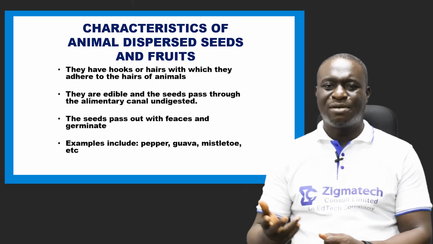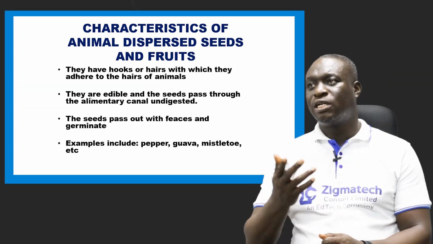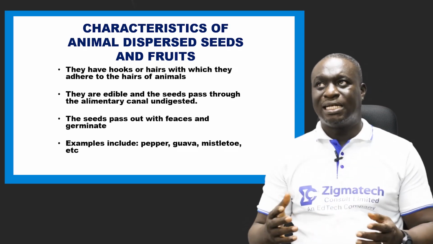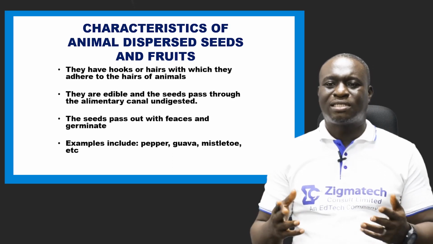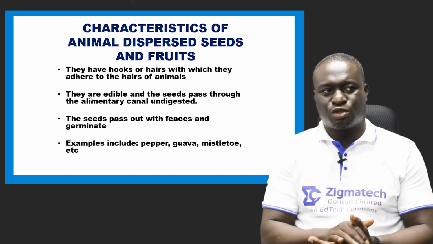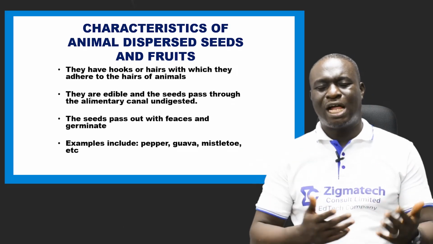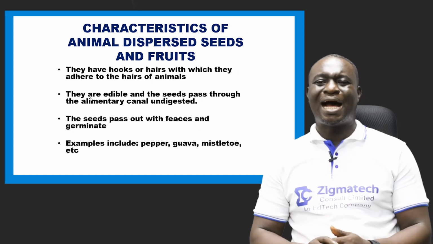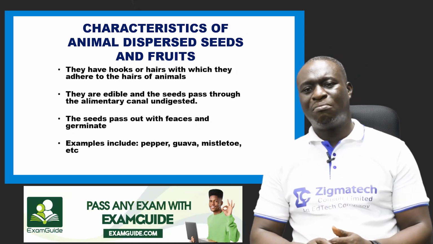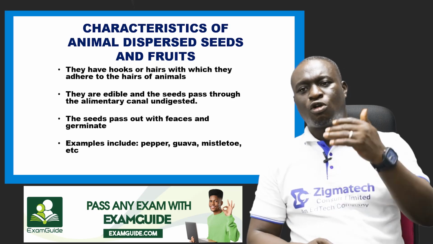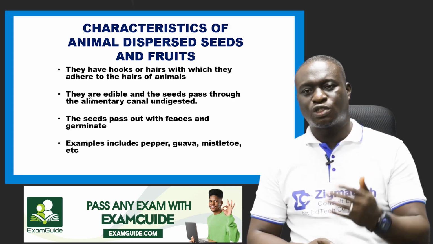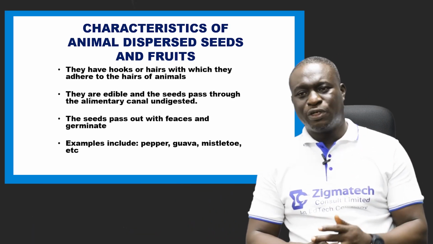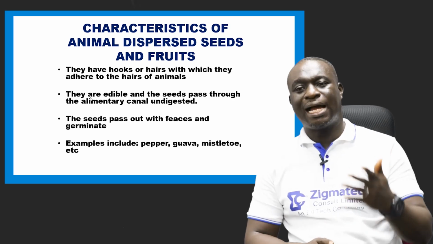When animals like birds, and even some insects, come to visit the flowers, these hairy seeds or fruits get attached to them, and so the animals help in dispersing these seeds and fruits. Number 2 is that they are edible. The reason why the animals visit these fruits or seeds is simply because they are edible. Mostly birds visit edible fruits and seeds.